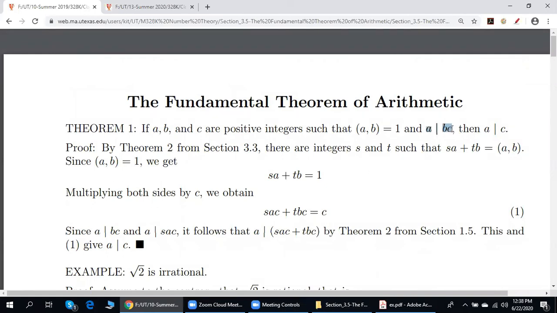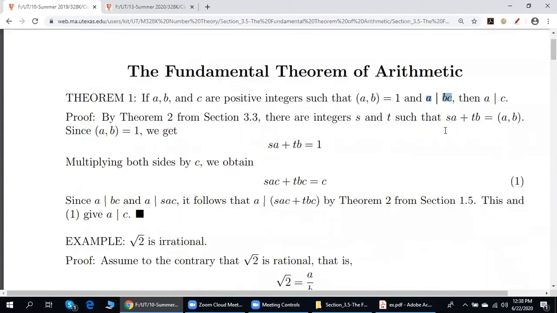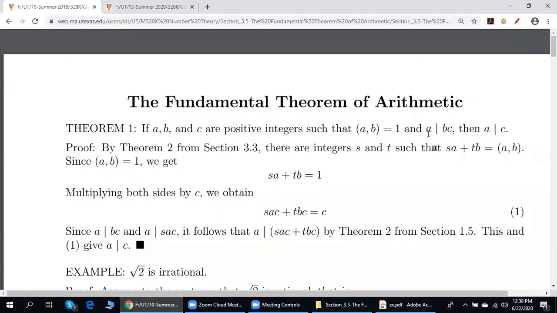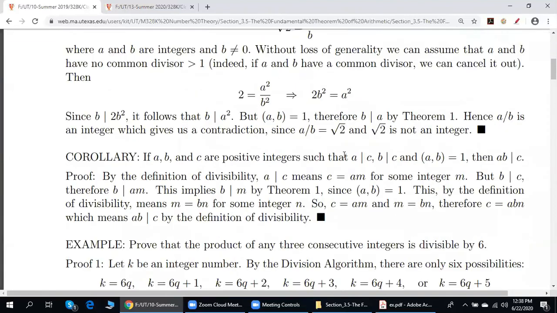We have a different choice of a's, b's, and c's here and here. In Theorem 1, we start with the following. Suppose a divides the product of two integers, and a is relatively prime with one of these integers. Then a divides the other integer. It's exactly what we have here.